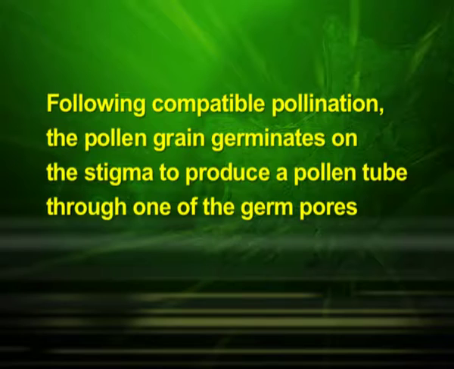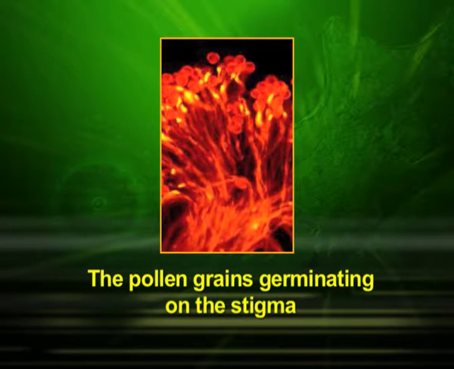This dialogue is mediated by chemical components of the pollen interacting with those of the pistil. It is only in recent years that botanists have been able to identify some of the pollen and pistil components and the interactions leading to the recognition followed by acceptance or rejection. As mentioned earlier, following compatible pollination, the pollen grain germinates on the stigma to produce a pollen tube through one of the germ pores. In this diagram, we can observe the pollen grains germinating on the stigma.